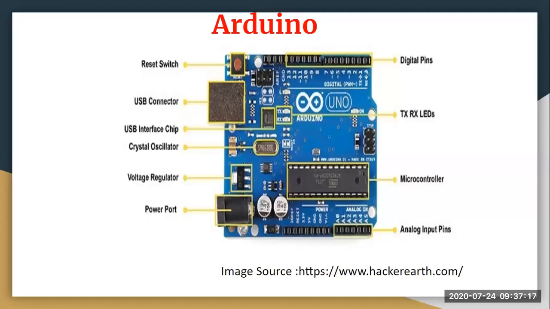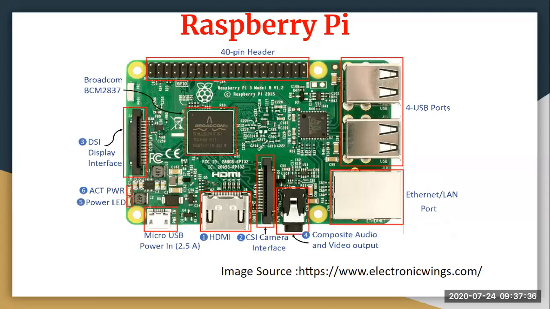Last is your openness. When I talk about openness, how open it is, since Arduino is an open source platform, the projects you make in the Arduino are very much open in terms of hardware and in terms of software as well. Okay, so that was your Arduino. In the next lecture, I'll start with the Raspberry Pi with the same characteristics.